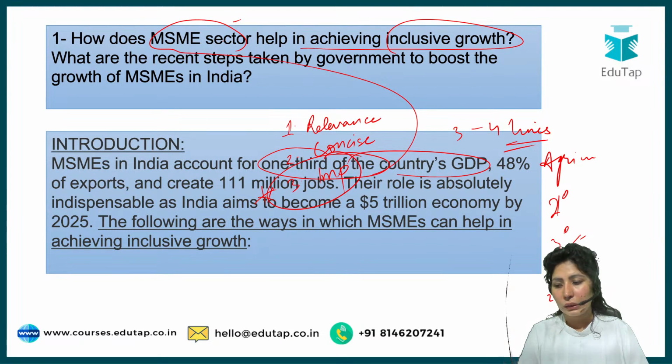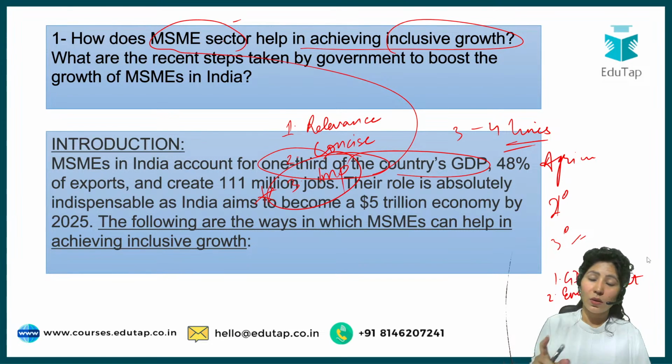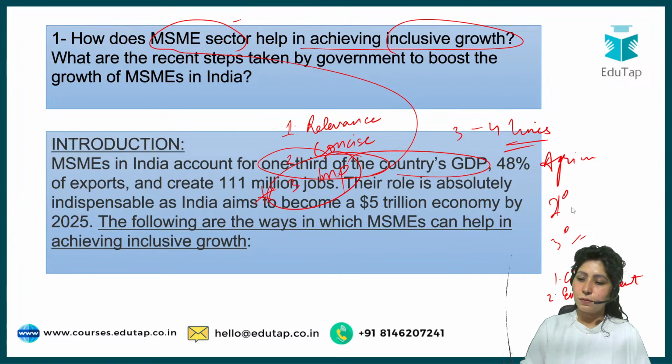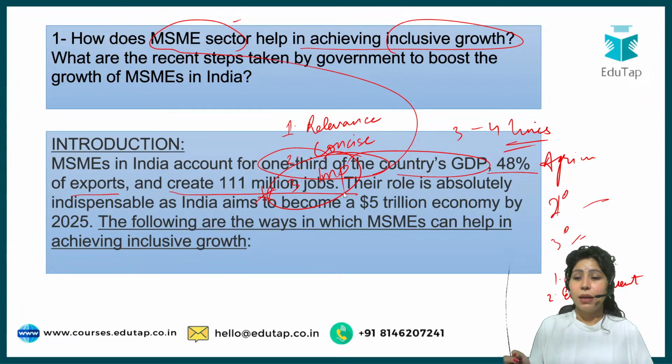Second, employment. This is the easiest data you can remember. So this is also a subsector. This is a subsector of industry. So remember its contribution towards industrial GDP or manufacturing GDP, the contribution of MSME. That is the data that you can use. 48% of exports and create 11 million jobs. Their role is absolutely indispensable as India aims to become a $5 trillion economy by 2025. Look at the first line here. The first line gives you all the data with respect to MSME.